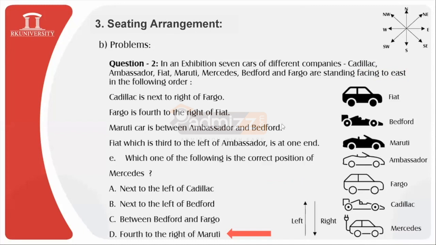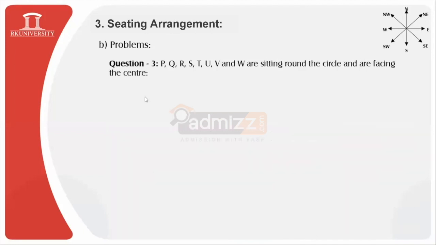Okay, so we'll continue with the simplification of problem number 3. Now see, we have the arrangement provided that P, Q, R, S, T, U, V and W are sitting around the circle and are facing the center. It is strictly mentioned that the 8 persons are sitting around the circle and all are facing the center of the circle. So keep this in mind.